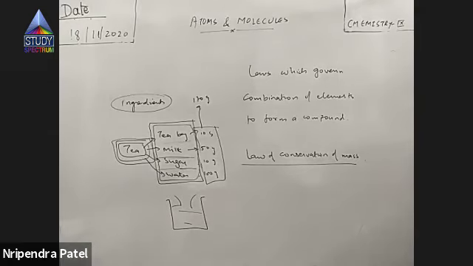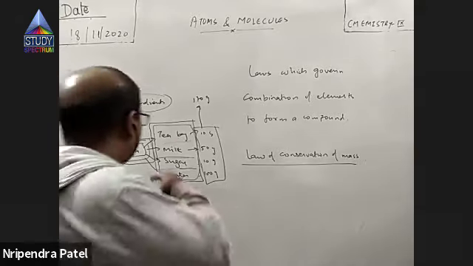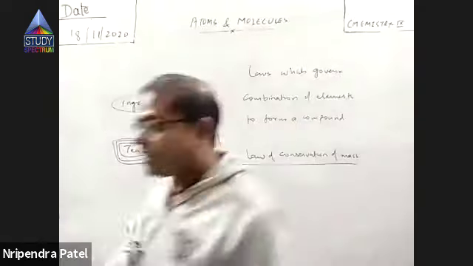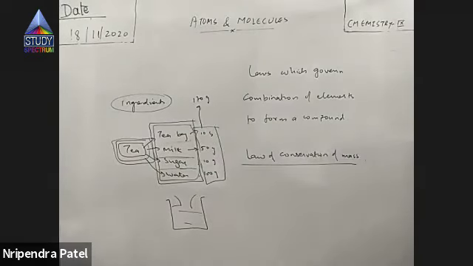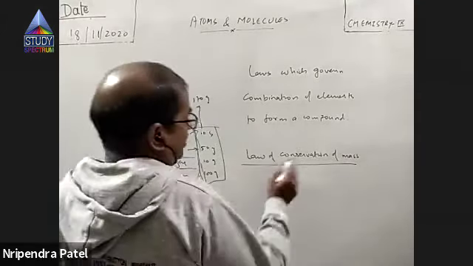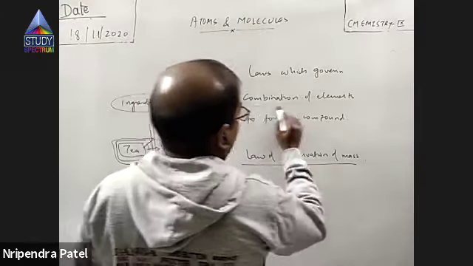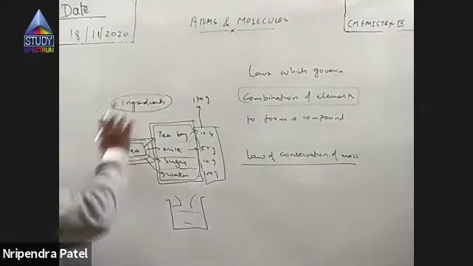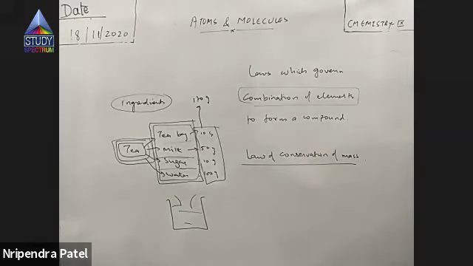Now, the question is, when elements are the ingredients and the dish is your compound, when elements are combined chemically to form compounds, do they follow certain laws, or is it as good as what we have seen in our kitchen? Things are different when elements combine. They are not as liberal as what we have here. Elements do not combine in any proportion. If you change the proportion of a certain element, the compound will change. As here, if I add 60 gram of milk instead of 50, it will still remain milk tea, right?